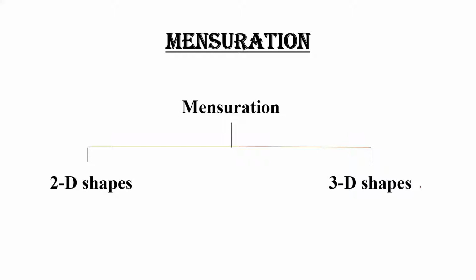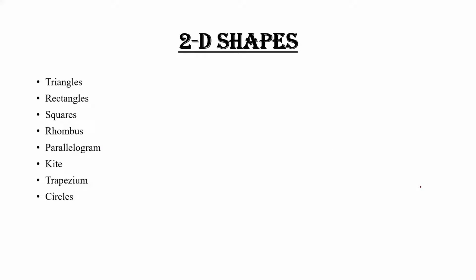How many kinds of 2D shapes are there? There are 8 2D shapes which we will discuss in today's lecture: triangle, rectangle, square, rhombus, parallelogram, kite, trapezium, and circle. One by one we will discuss each shape with its properties, area and perimeter, and after doing all 8 shapes we will move on to the practice questions and see how we can solve those problems.